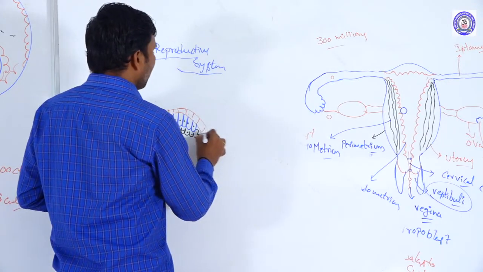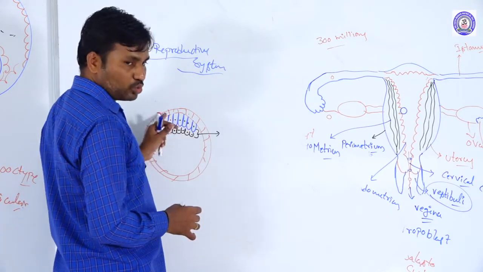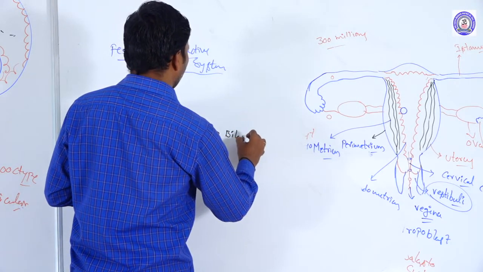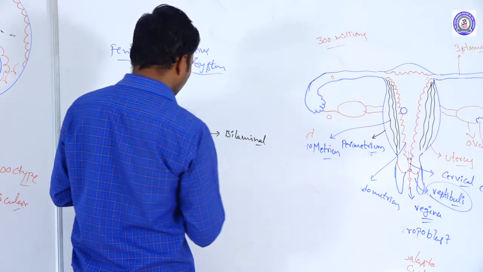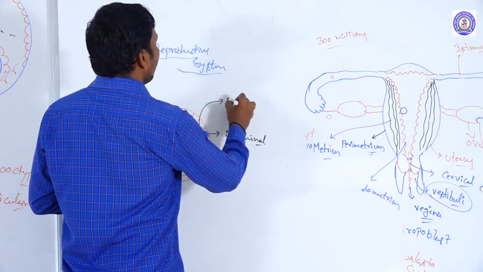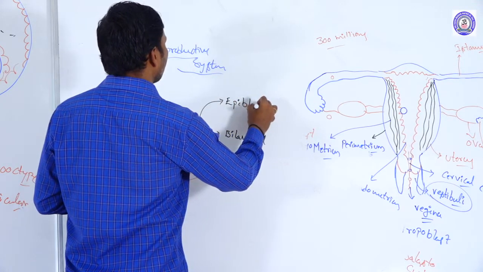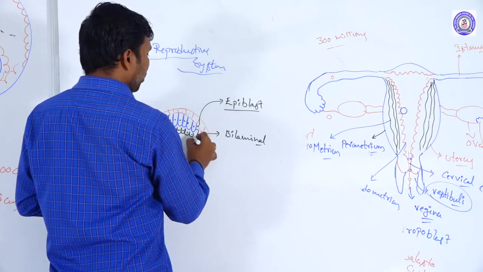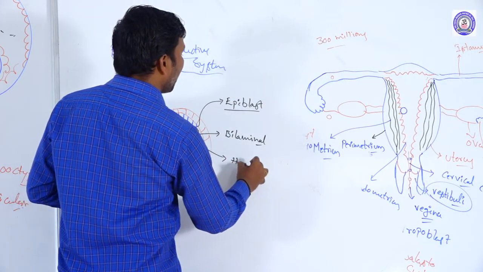So two laminae are formed. The bilaminar state is forming, and the bilaminar disc is forming here. This one is called the epiblast, and this is called the hypoblast.